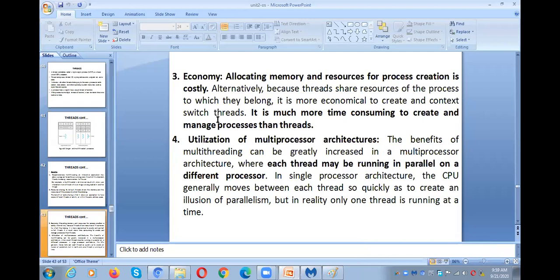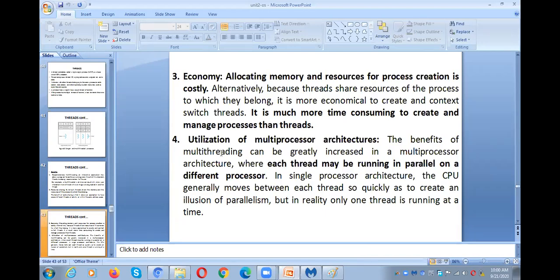Economy. Already I told you a process takes many more resources when compared to a thread. So a thread is a lightweight process, and the cost of executing a thread is low compared to a process. Why? Because a process requires much CPU, more storage area, and many CPU cycles. Also, it takes less time to create a thread and more time to create a process. So that is called economy.